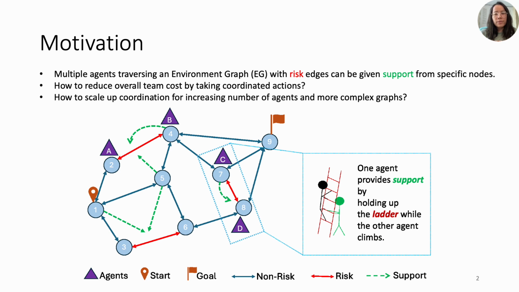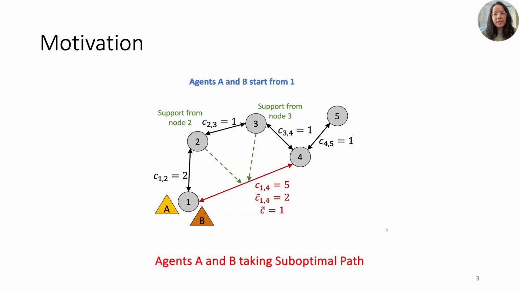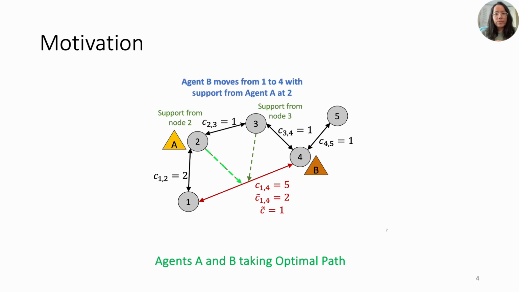Let's assume multiple agents are traversing an environment graph, ESG, to reach a specific goal. Along the way, they can encounter multiple risky edges that can be mitigated with support from teammates at specific nodes to minimize the traversal cost. If agents take a direct and risky route without assistance from teammates, they incur a very high cost en route to the goal. However, if agents use supporting behavior from their teammates, they can reduce the overall team cost to reach the goal significantly.